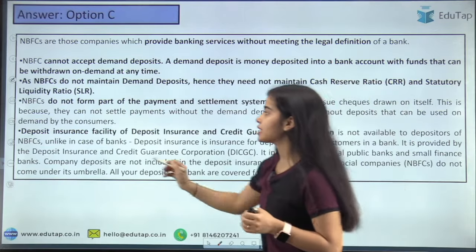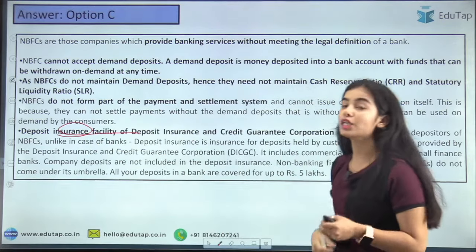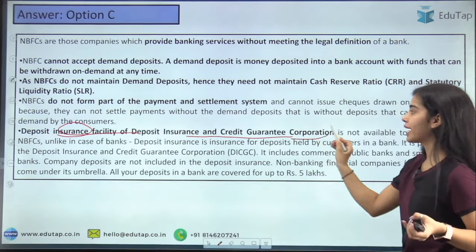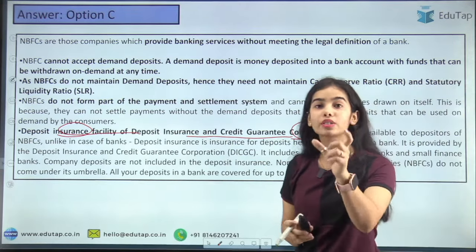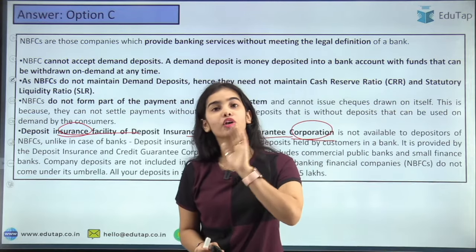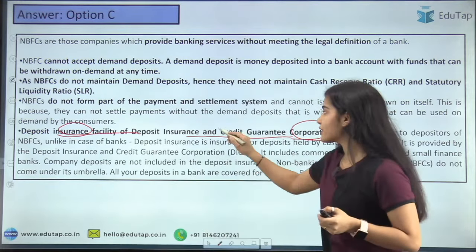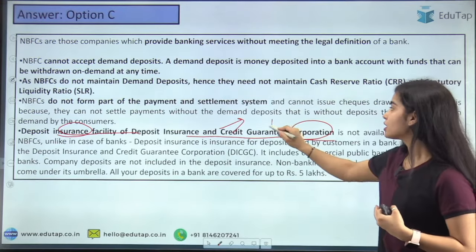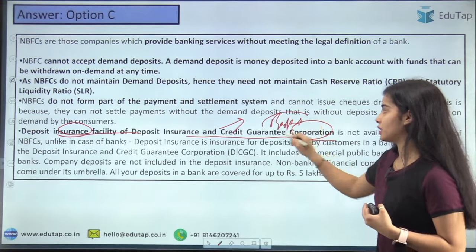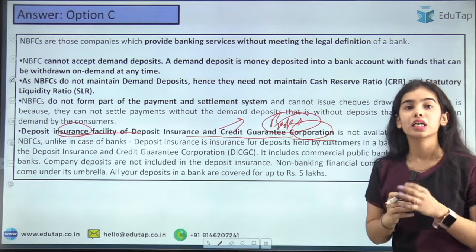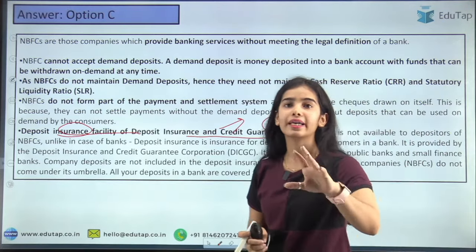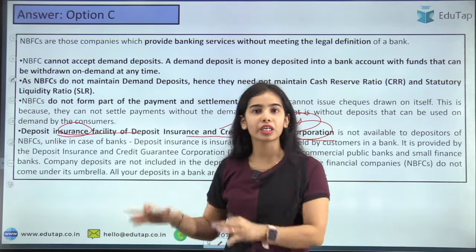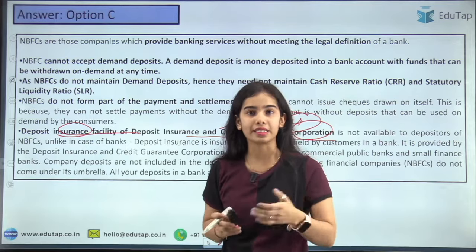So the DICGC is the deposit insurance facility. This is given by the Deposit Insurance and Credit Guarantee Corporation. That is, your deposits are insured, and this is the facility only in the banks. This is the facility that is provided by the Reserve Bank of India for the deposits in the banks only. If you have deposited 4 lakh in PNB, let's say, your 4 lakh are secured. If the PNB is going down, the 4 lakh will be given by the DICGC.